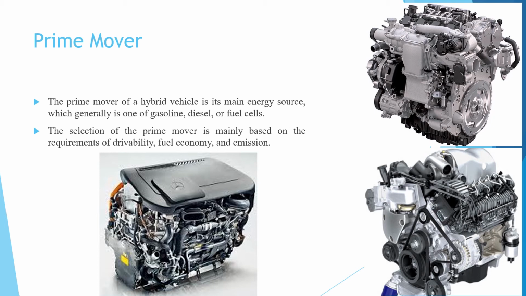So student, to make a hybrid vehicle, first of all we need to select a prime mover. That may be gasoline, diesel, fuel cell, or any other. This selection is basically based on fuel economy, emission, and drivability. After that we will go for the next component. The prime mover is the main component of the hybrid vehicle.